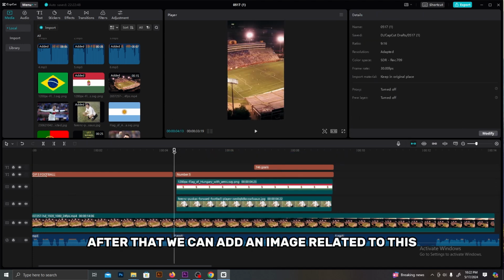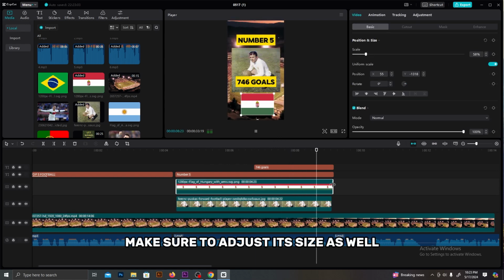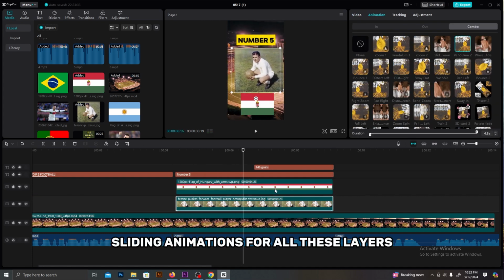After that, we can add an image related to this player's country like this. Make sure to adjust its size as well. Then, go to animations again and add suitable sliding animations for all these layers one by one.